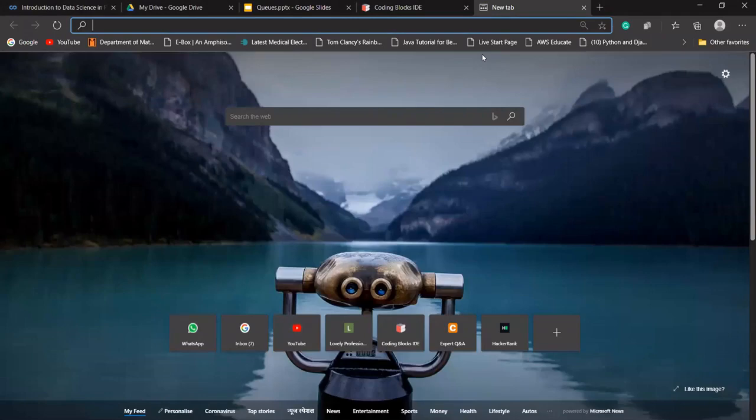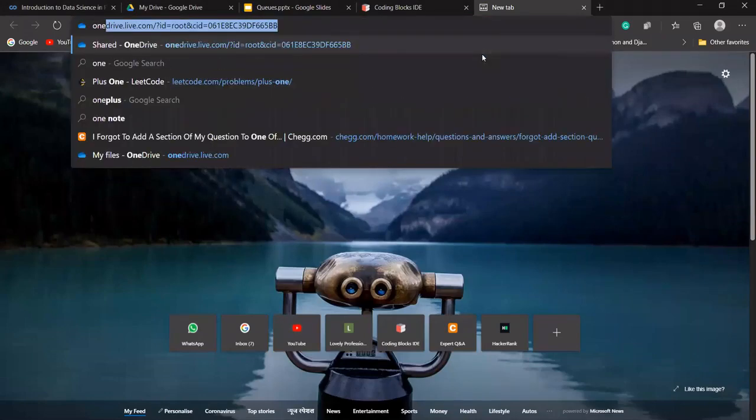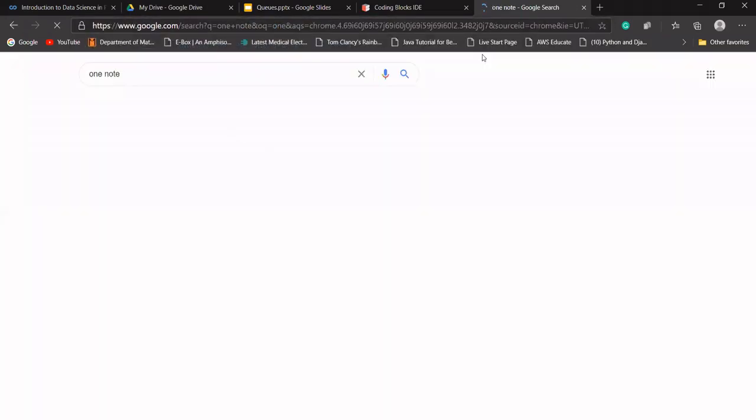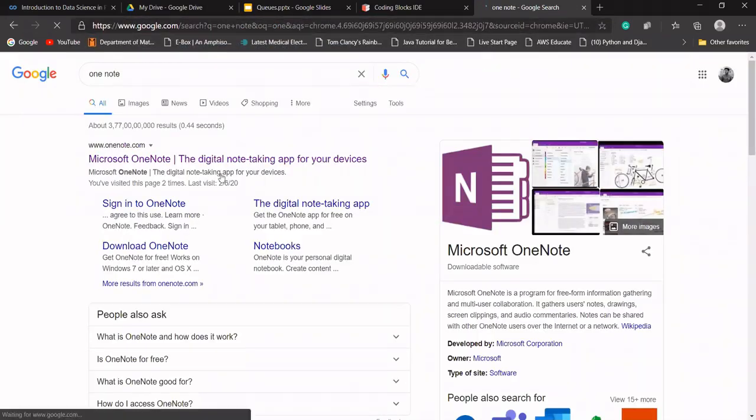Let me first open my OneNote so that I can write anything. Okay, is my screen visible to everyone?